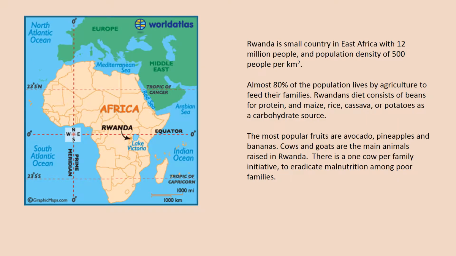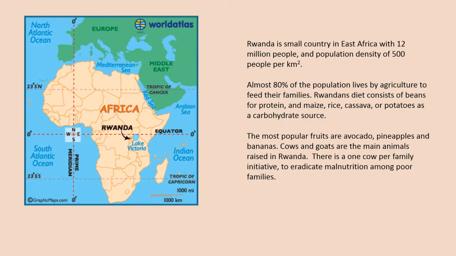With 12 million people and a population density of 500 people per kilometer, almost 80% of the population lives by agriculture to feed their families. Rwanda's diet consists of beans for protein, maize, rice, cassava, or potatoes as a carbohydrate source. The most popular fruits are avocado, pineapples, and bananas. Cows and goats are the main animals raised in Rwanda. There is a 1 cow per family initiative to eradicate malnutrition among poor families.